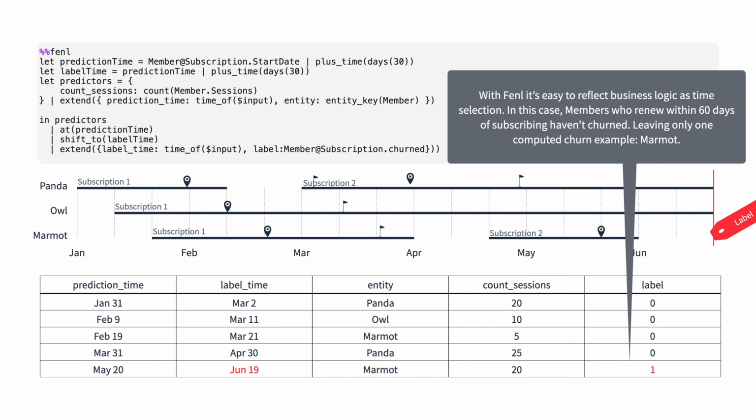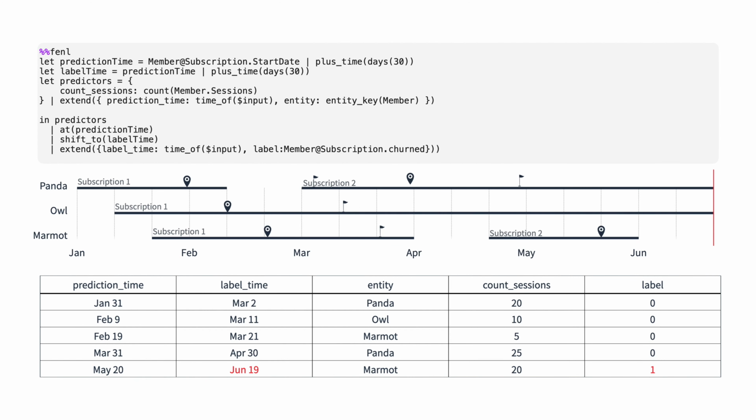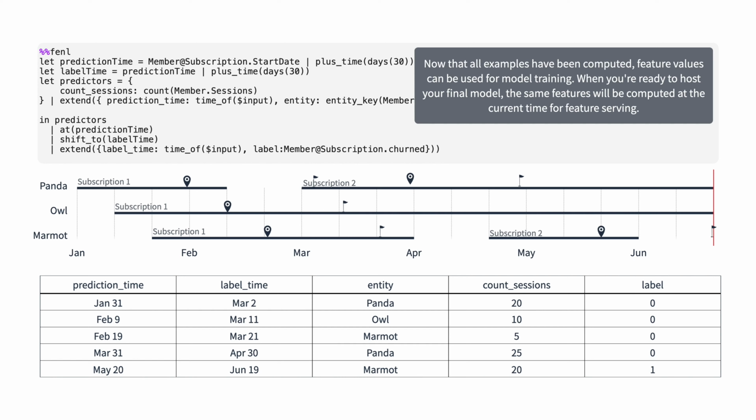With Fennel, it's easy to reflect business logic as time selection. In this case, members who renew within 60 days of subscribing haven't churned, leaving only 1 computed churn example, Marmot. Now that all examples have been computed, feature values can be used for model training. When you're ready to host your final model, the same features will be computed at the current time for feature serving.